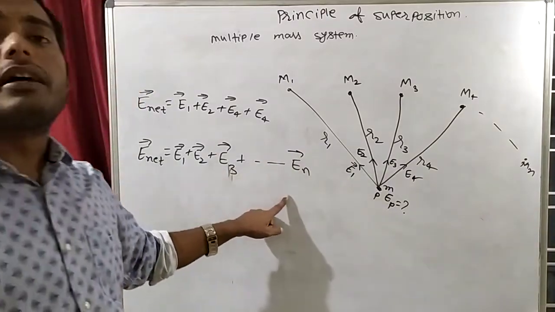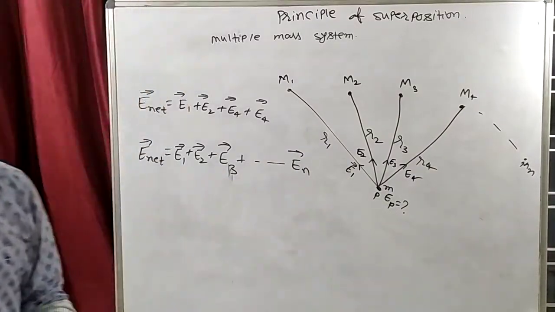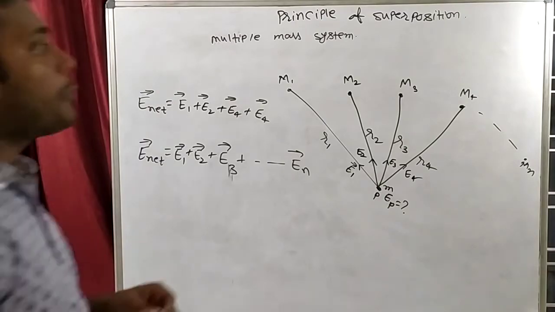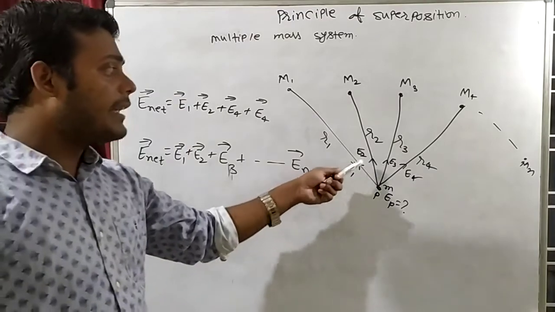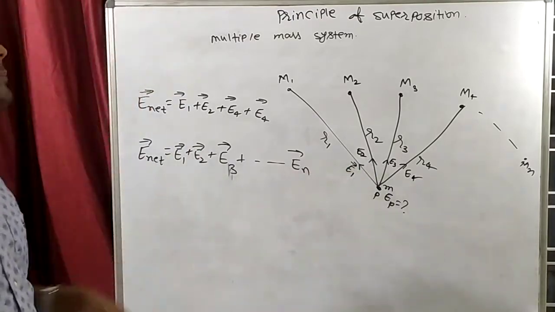If there are 5 masses, this will include E5. Clear? The principle of superposition is actually very easy. However many masses there are, calculate the field due to each individual mass and then sum it vectorially.